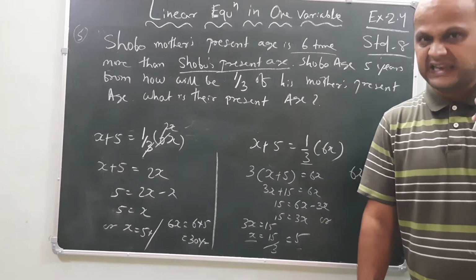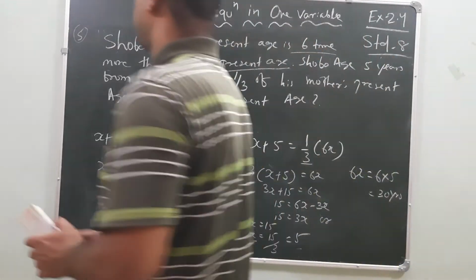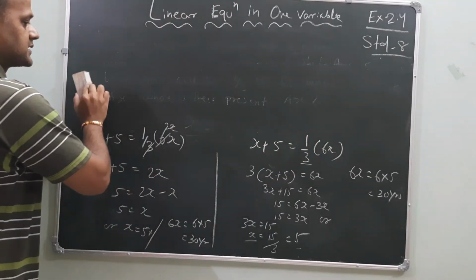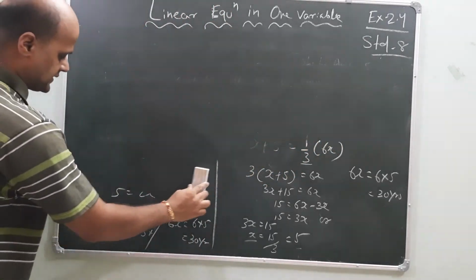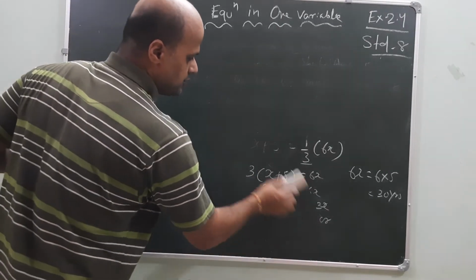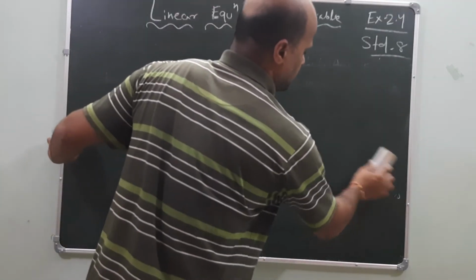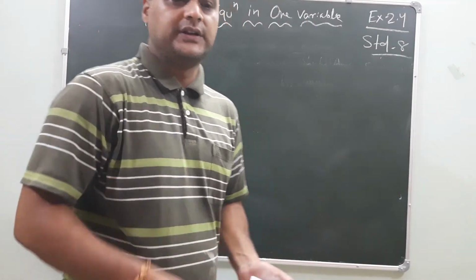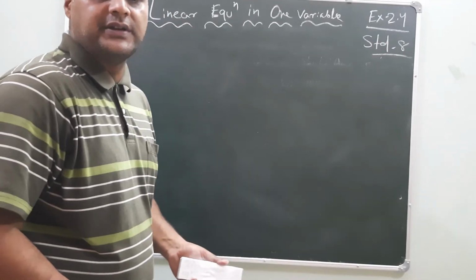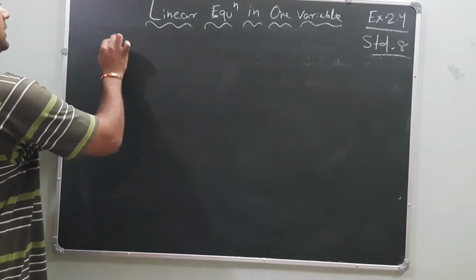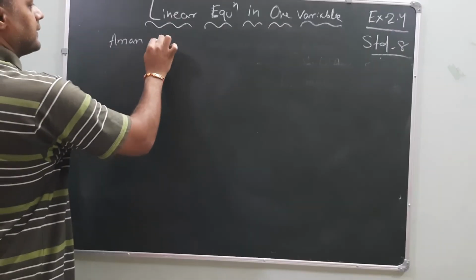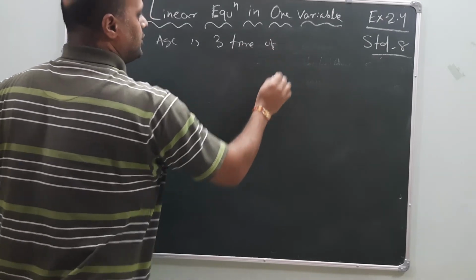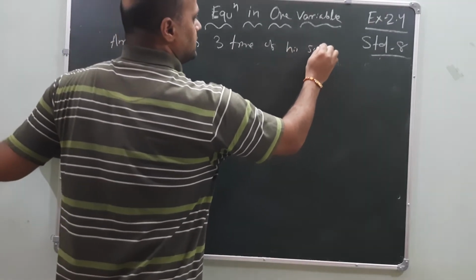Shall we do the last one? Okay, let's do the last one. Read the statement once or twice carefully, so that your equation will be correct, which means your answer will also be correct. Now, it is saying that Aman's age is 3 times his son's age.